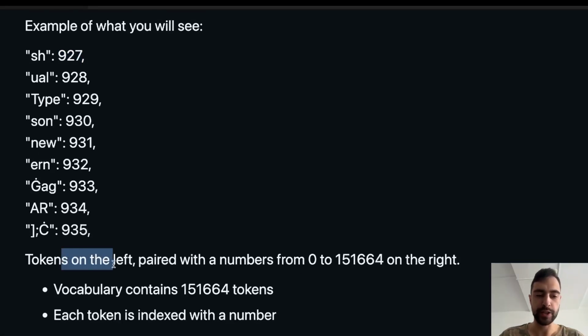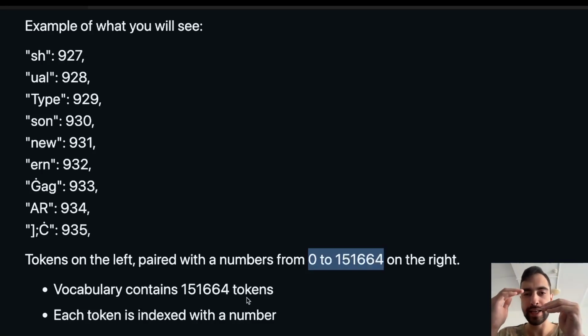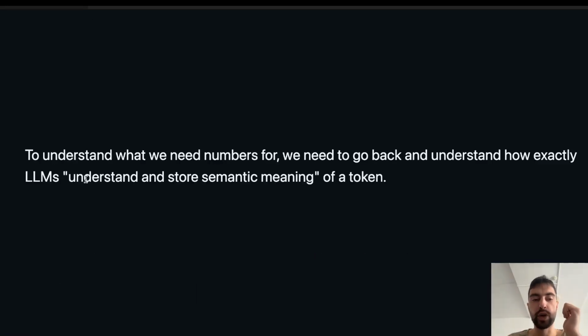So we see here tokens on the left paired with numbers from 0 to 151,664 on the right. The vocabulary contains that number of tokens. Actually, it contains one more token because the first token is indexed with 0. So this is the total number of tokens, and each token has an index number from 0 to the maximum number. To understand what we need these indices for, we first need to go back to when I said that the LLM understands a semantic meaning of a token and stores it.